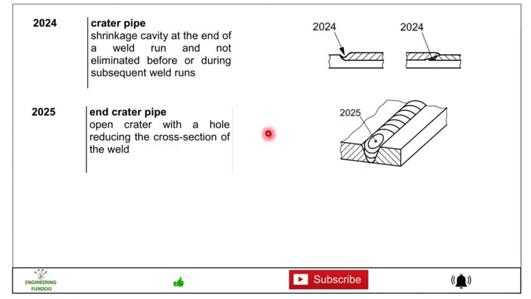Then we have 2024 crater pipe. So crater pipe is the shrinkage cavity at the end of the weld and not eliminated before or during subsequent weld runs. So here you can see 2024, this is the shrinkage cavity at the end of the weld run. Then we have 2025, open crater pipe. Here you can see an open crater with a hole reducing the cross section of the weld.